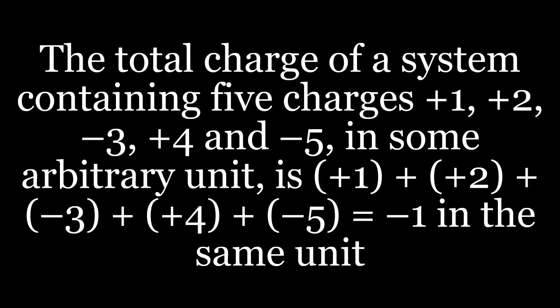The total charge of a system containing 5 charges, plus 1, plus 2, minus 3, plus 4 and minus 5 in some arbitrary unit, is plus 1 plus 2 plus minus 3 plus 4 plus minus 5, which is equal to minus 1 in the same arbitrary unit.